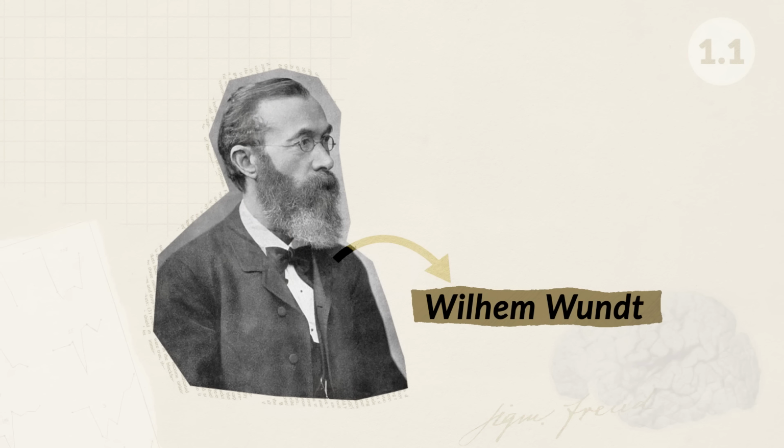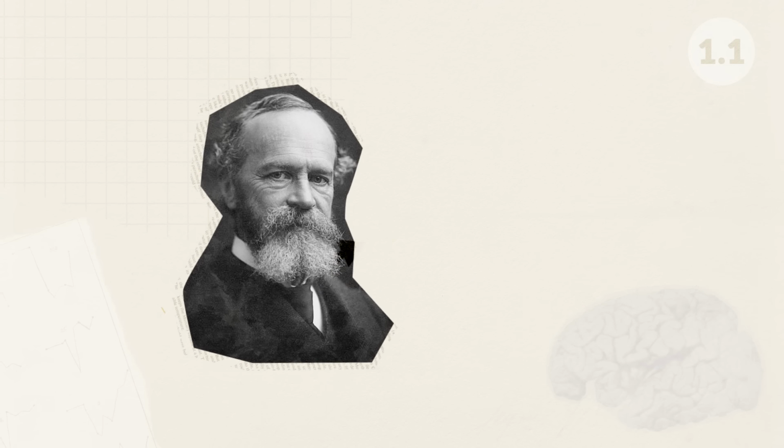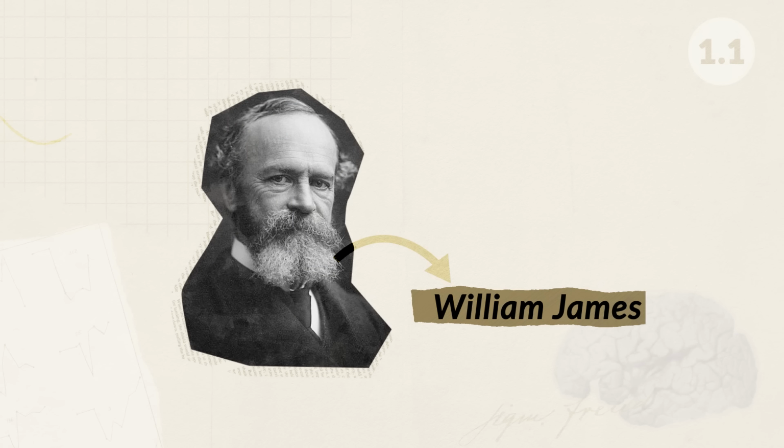Wundt studied the senses, reaction time, attention spans, emotions, and eventually one of his students, Edward Titchener, would go on to create structuralism. William James taught the first psychology course at Harvard University. He wrote the first psychology textbook and created the theoretical approach known as functionalism. He also helped get more women into psychology.